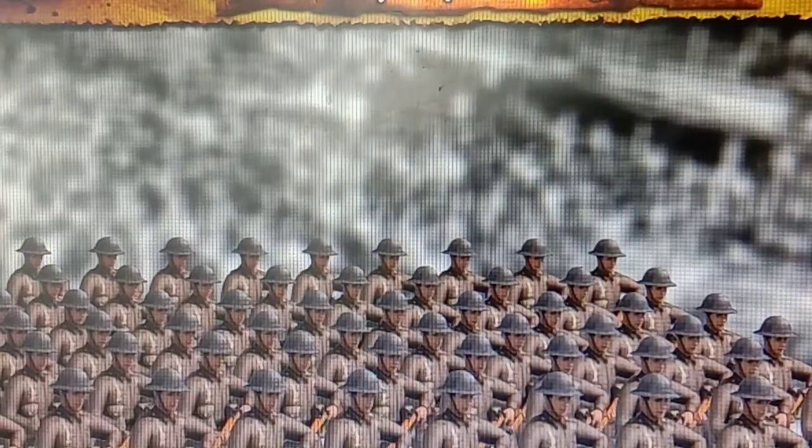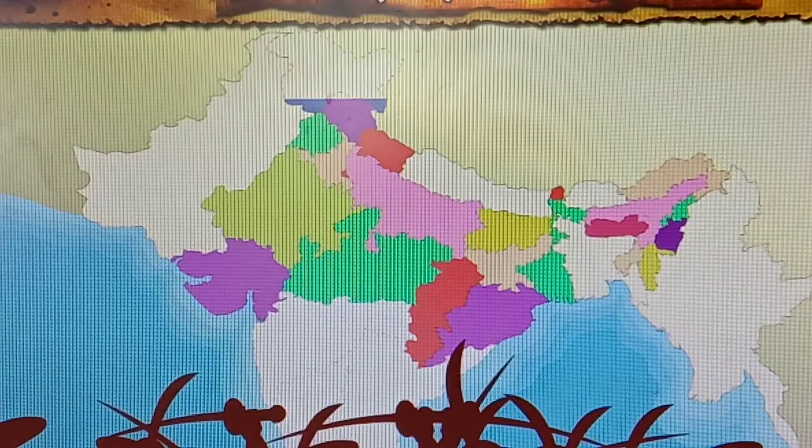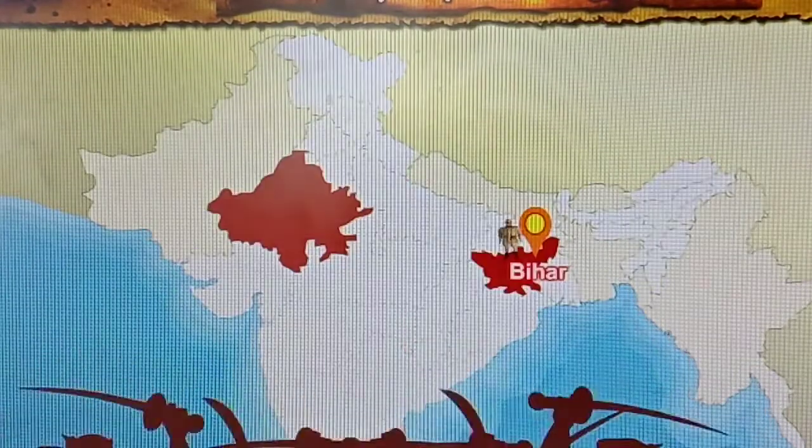Now, with full confidence, they were ready to fight the Britishers. It also gave inspiration to other Indians. The revolt soon spread in North India.